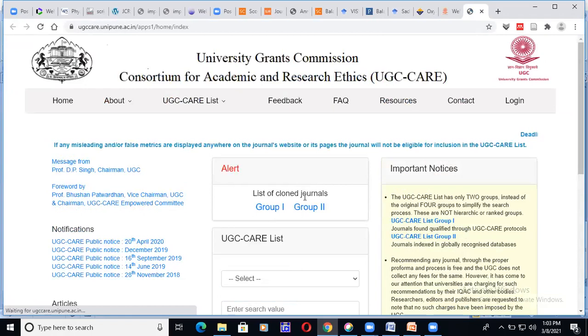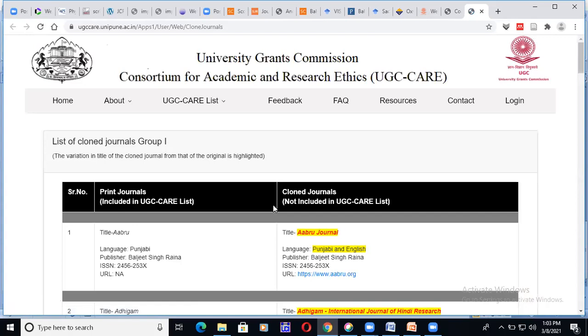When I go to this page, have a look at this. Two types of groups are available, Group 1 and Group 2 journals. When you click on the Group 1 journal, you should understand, listen here. There is one more kind of journal, cloned journals.